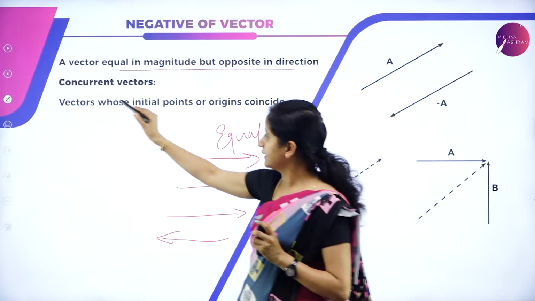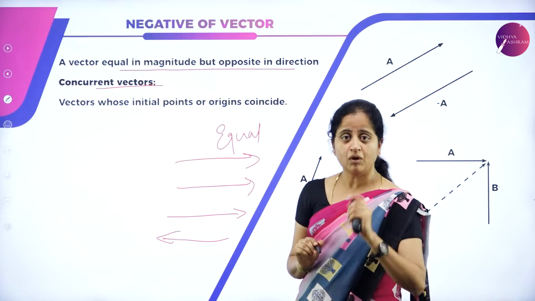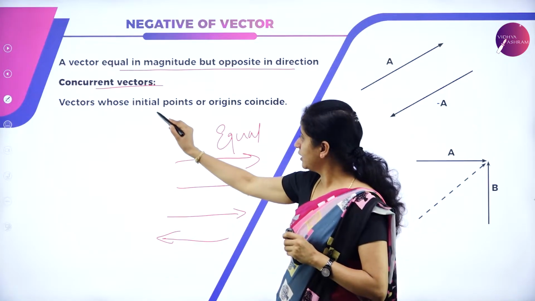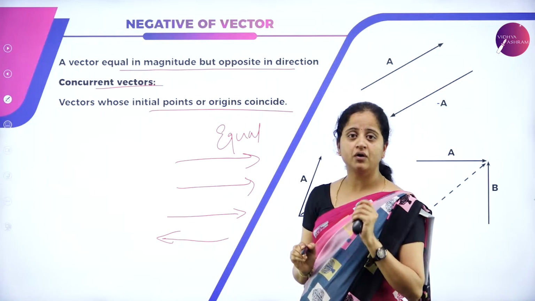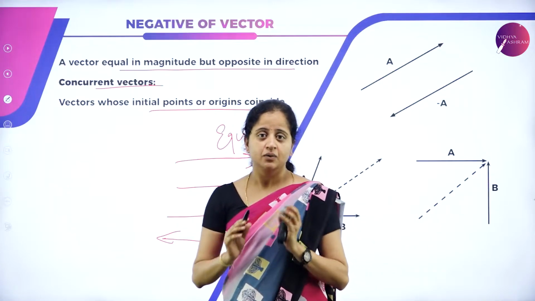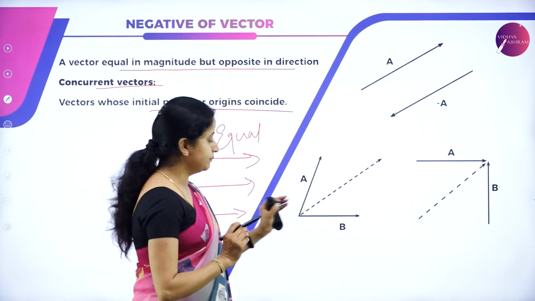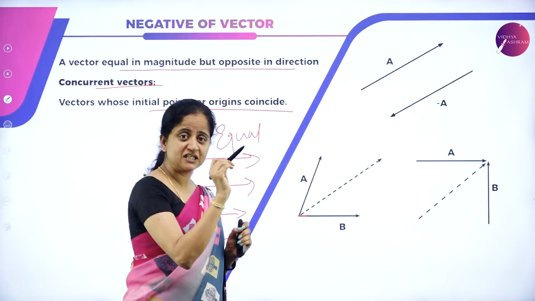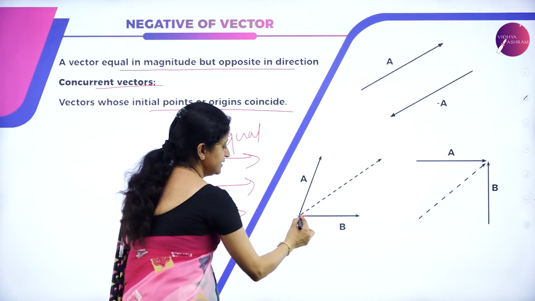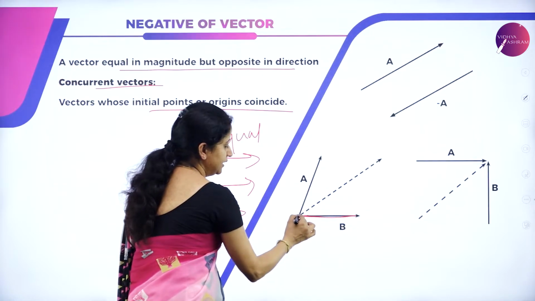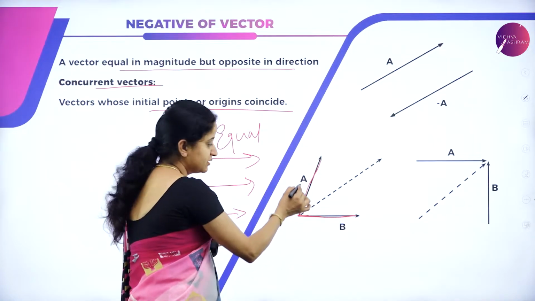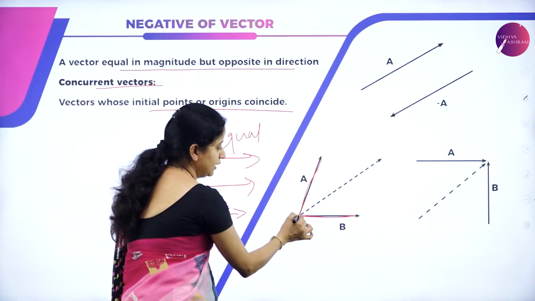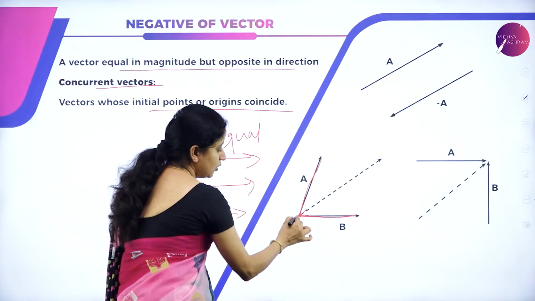Let us see another type, that is the concurrent vector. What is a concurrent vector? Vectors whose initial points or origins coincide. Let us now see this example. This is the initial point. As I explained in the first slide, the initial point is the starting point. So this is the initial point of B and this is the initial point of A. The initial points of these two and also this vector coincide.